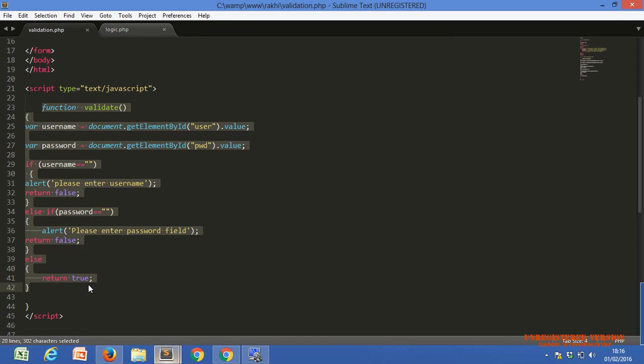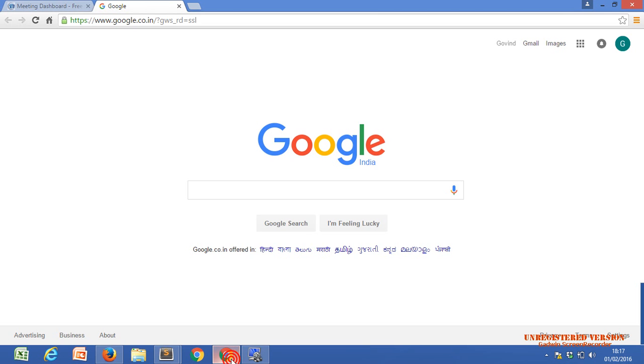Every browser, Mozilla Firefox, Chrome, Safari, Internet Explorer, understands JavaScript, understands the code and the syntax of JavaScript. So this code will execute with the help of the browser. And what is the browser? The browser is the client. That's why it is called a client side scripting language. You get the point, Raki?